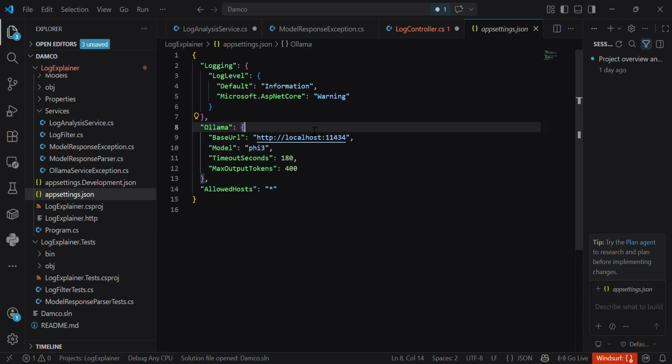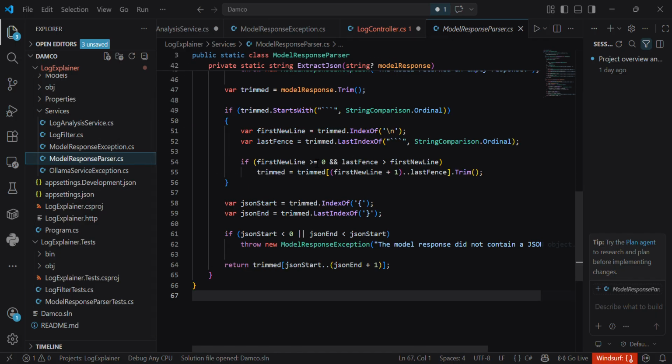After Llama responds, the app uses the model response parser. This one. The parser validates the model response and converts it to the log analysis result object. I added this parser because AI output can sometimes be imperfect. For example, some models wrap JSON inside markdown code fences. So the parser handles both plain JSON and markdown-wrapped JSON.